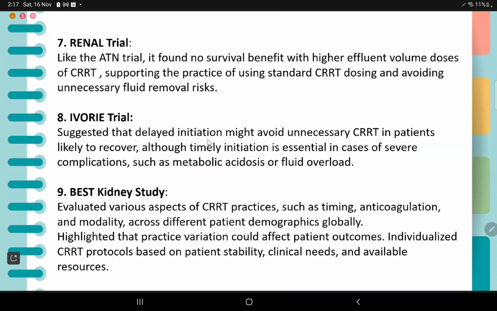The IVOIRE trial suggested that delayed initiation might avoid unnecessary CRRT in patients likely to recover, although timely initiation is essential in cases of severe complications such as metabolic acidosis and fluid overload. And finally, this is an important study, the BEST Kidney study, which evaluated various aspects of CRRT practices, such as timing, anticoagulation, and modality across different patient demographics globally. The BEST Kidney study highlighted that practice variation could affect patient outcomes, and supports individualized CRRT protocols based on patient stability, clinical needs, and available resources.